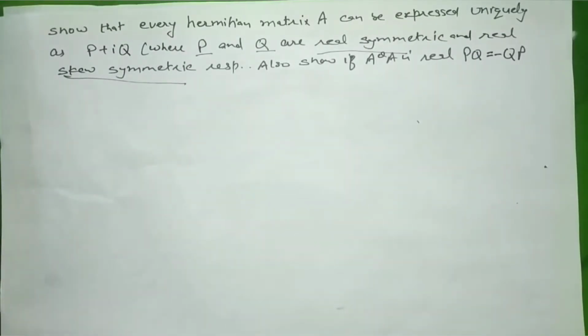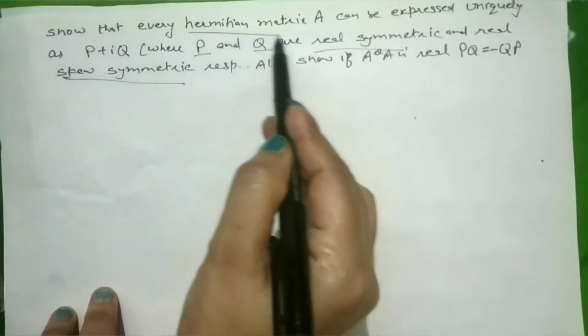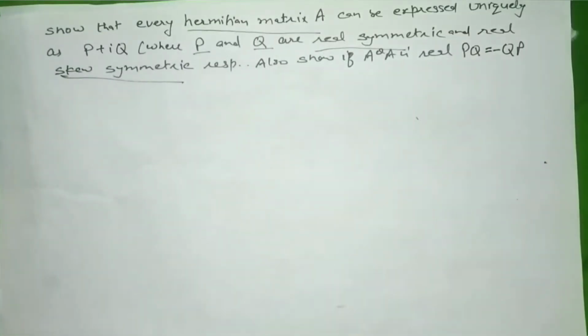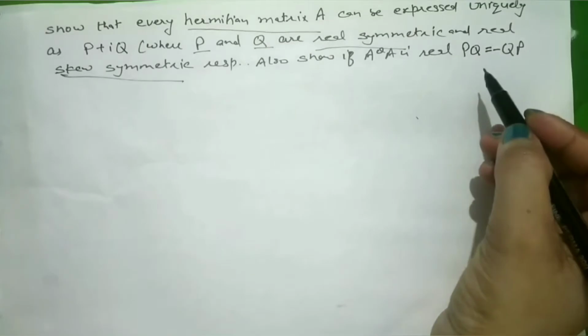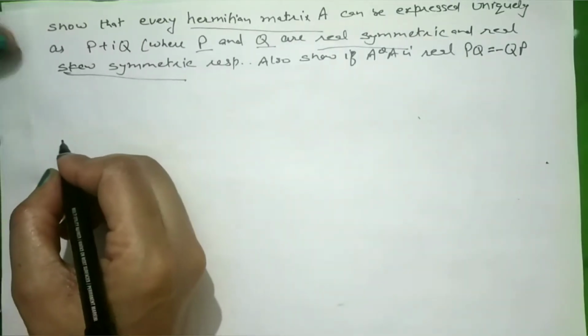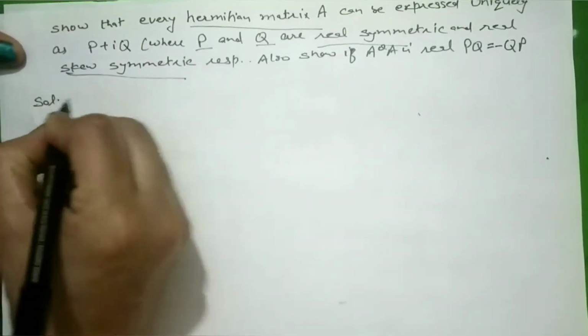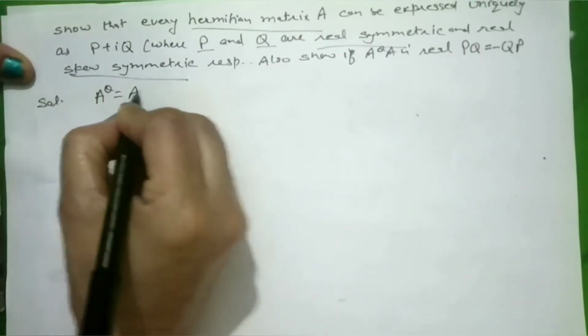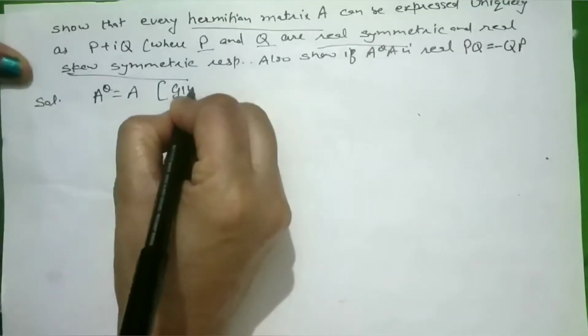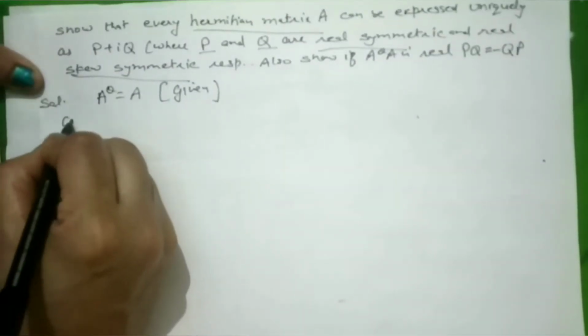And in this case it is a different question in which A is given to be Hermitian. A is already a Hermitian matrix. So these are the given things that we will use to prove the result. Right? Now what will be the solution? First of all, A theta is A because of the given condition.